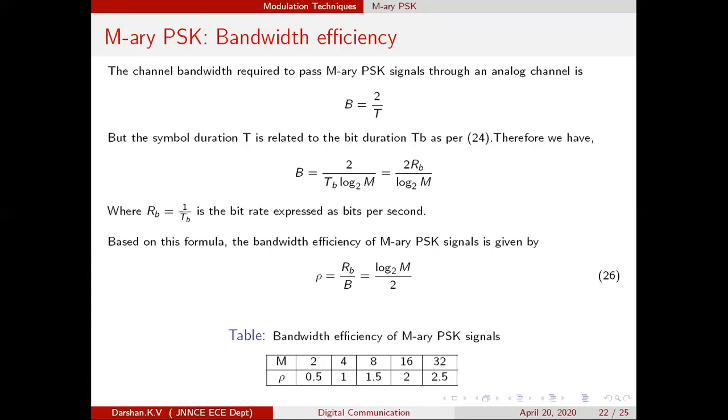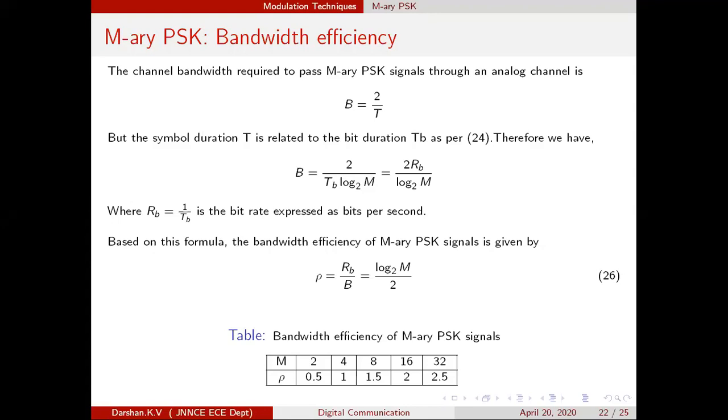Every channel has some bandwidth. 1 kilohertz may be the bandwidth of the channel, 1 megahertz, 10 kilohertz, 10 megahertz, 100 megahertz. These would be the bandwidths of the channels. Now, for every unit bandwidth, meaning 1 hertz, how many bits per second you can transmit, that is the meaning of bandwidth efficiency.